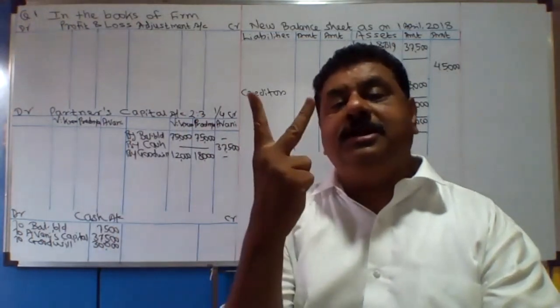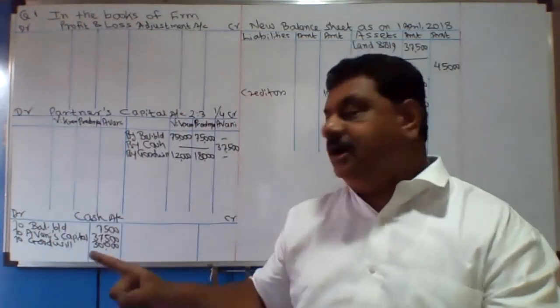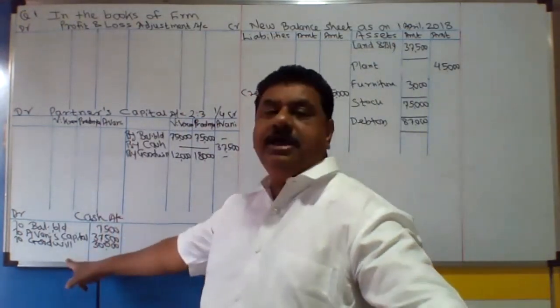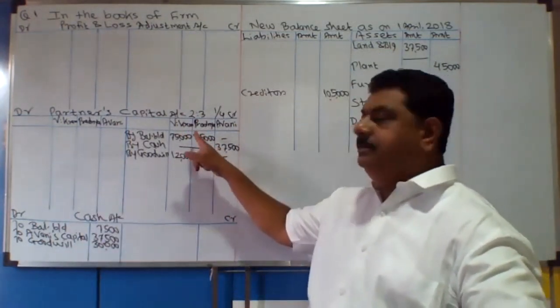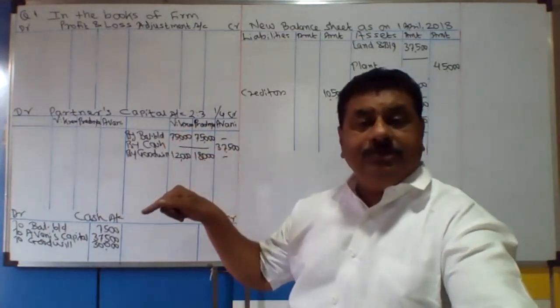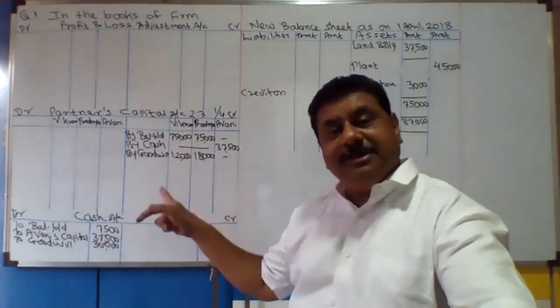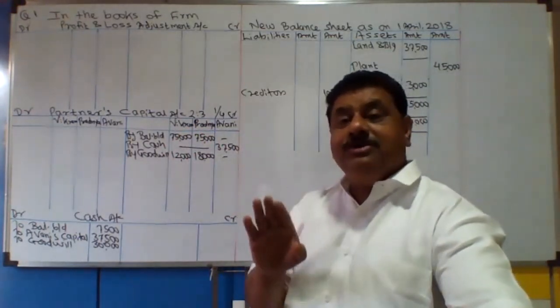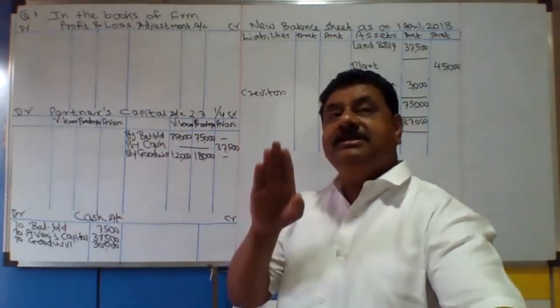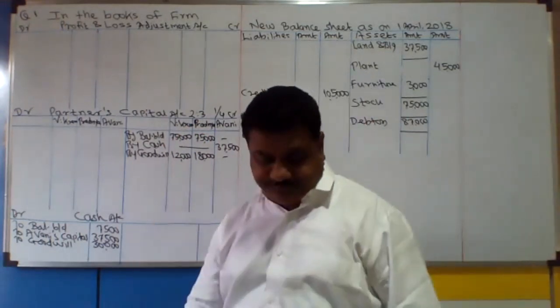So only two entries of goodwill. Cash account debit to goodwill, cash में आएगा to goodwill, and goodwill account debit to all partners capital. As earlier I told you, sacrifice ratio, लेकिन यहाँ पे old ratio ही sacrifice ratio है, because new ratio is not specifically separately given to you.